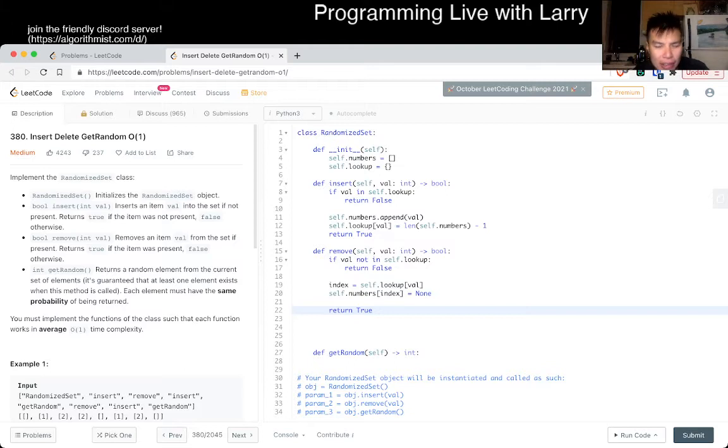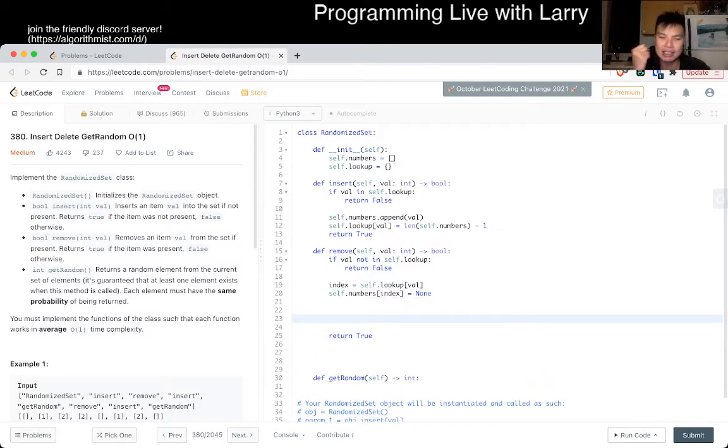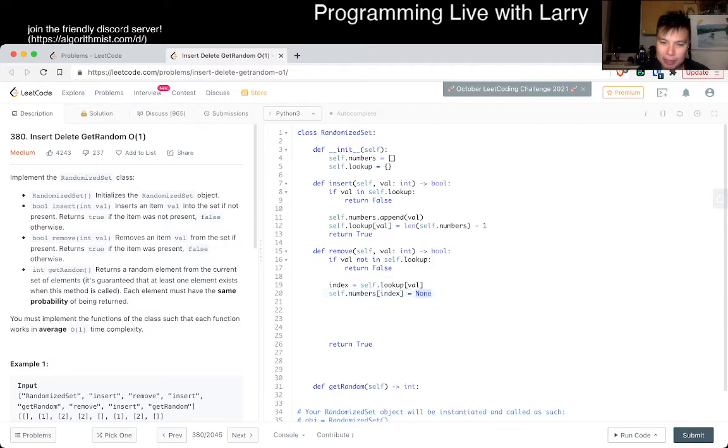So I did talk about shrinking, but actually I just had that insight, and you kind of see me go, oh, that's cute. Which is that you can actually just take the last element and then move it to this bucket, if that makes sense. And the reason is that the positions of the elements don't matter as long as we keep track of it, right? So now here we can go, okay, so this is the last element.